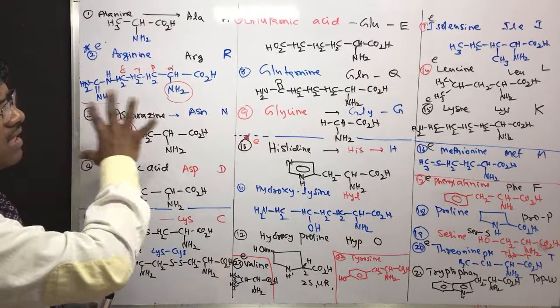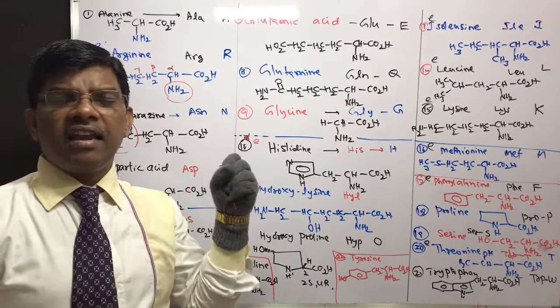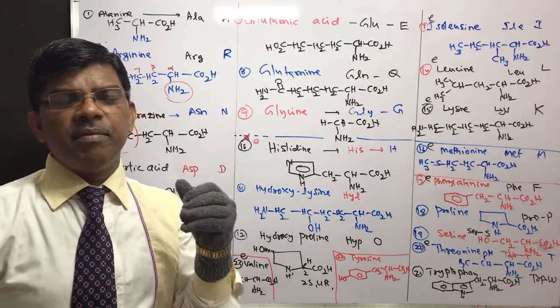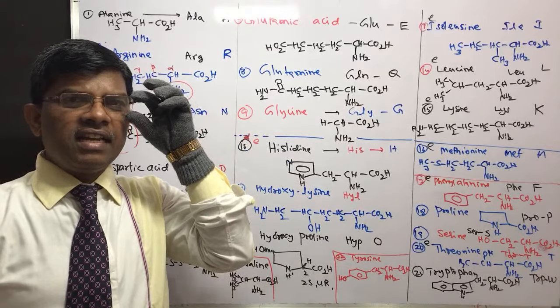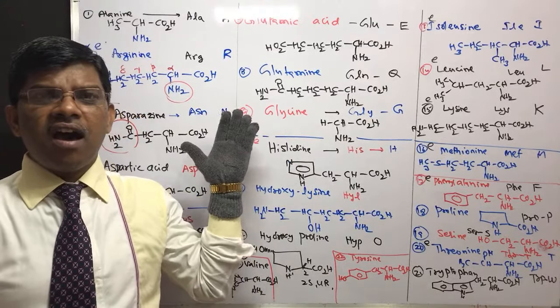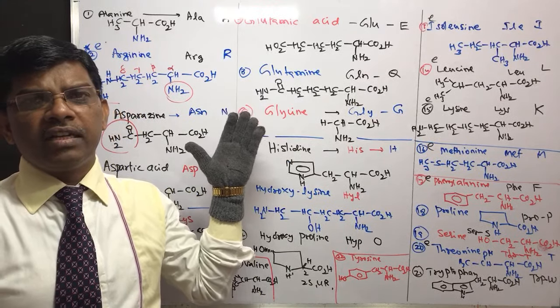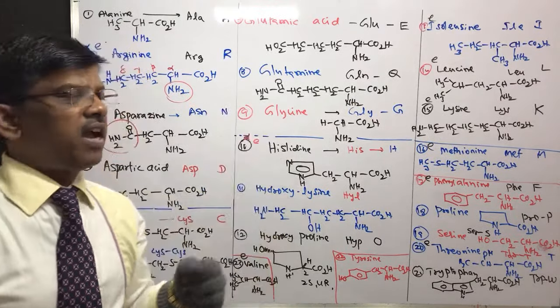So all these amino acids are physically colorless crystalline solids. That means these are white color, no color, so you can say white color crystalline solid powders, and the amino acids are high melting point solids. Yes, this is one factor.